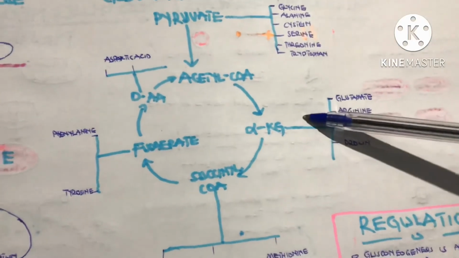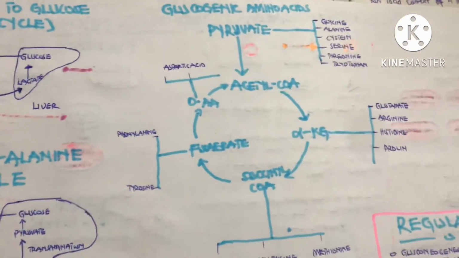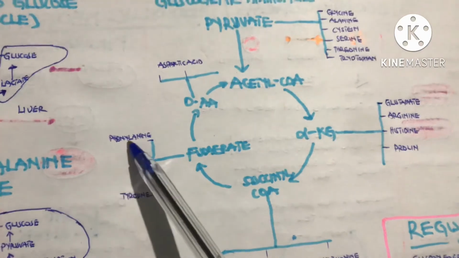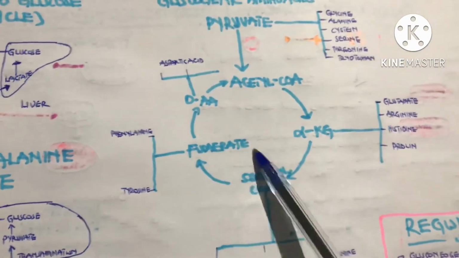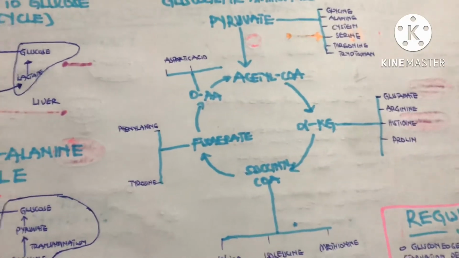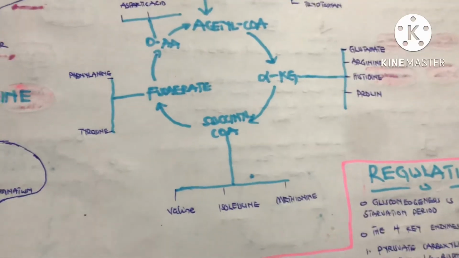The same applies to these glucogenic amino acids: glutamate, arginine, histidine, proline. They can undergo transamination into what? Alpha ketoglutarate, and this can also be used for us to get glucose. The same way, phenylalanine and tyrosine will undergo transamination to form what? Fumarate, and this also follows the glucogenic pathway for us to get glucose. The same applies to valine, isoleucine, and methionine.